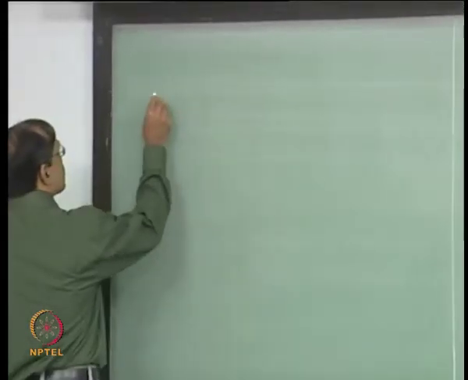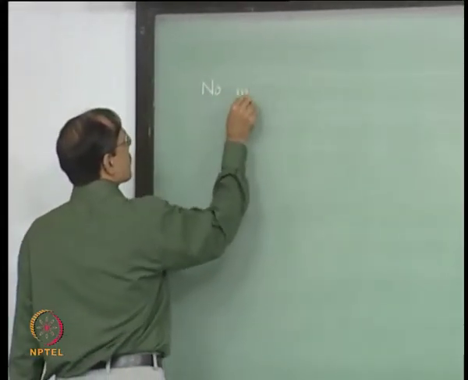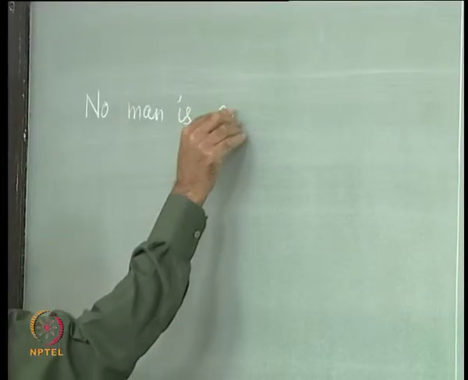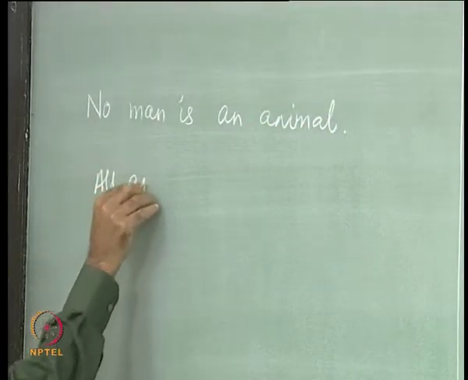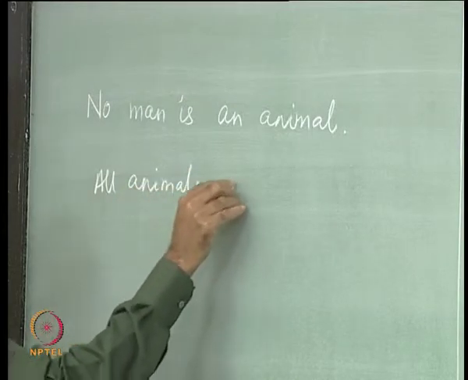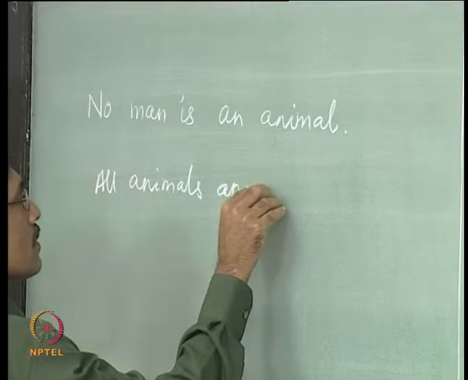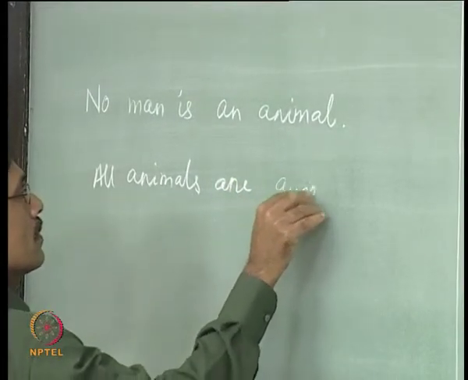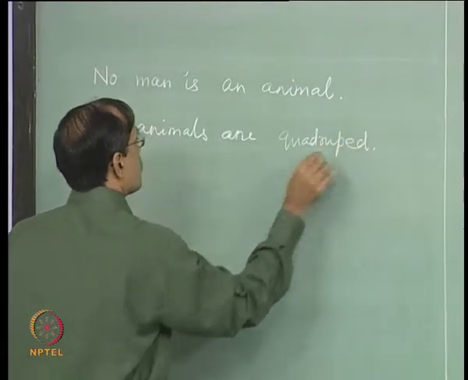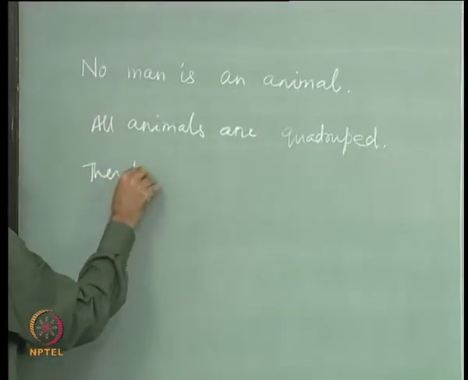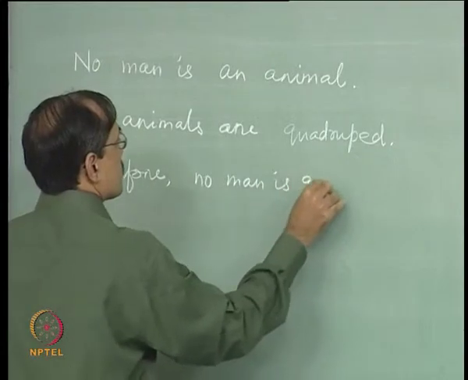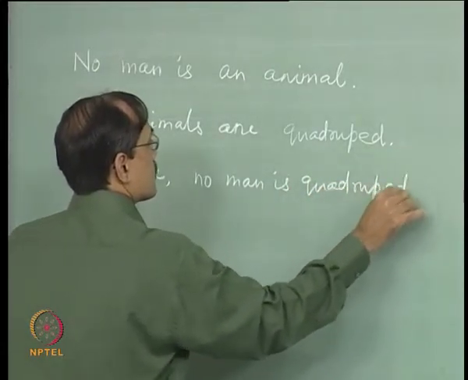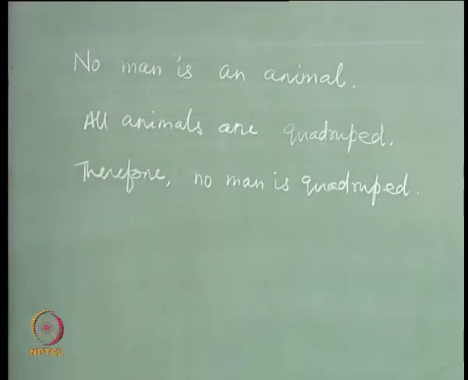So let us try one. Okay, let us start symbolization of this argument.